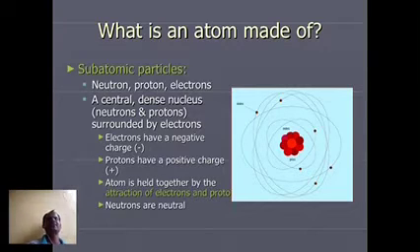What is an atom made of? The subatomic particles are neutrons, protons, and electrons. A central dense nucleus, meaning neutrons and protons, is surrounded by the electrons. Electrons have a negative charge, that is a minus charge. Protons have a positive charge. The atom is held together by the attraction of electrons and protons. Neutrons are neutral.